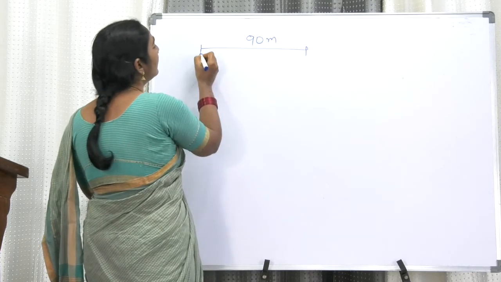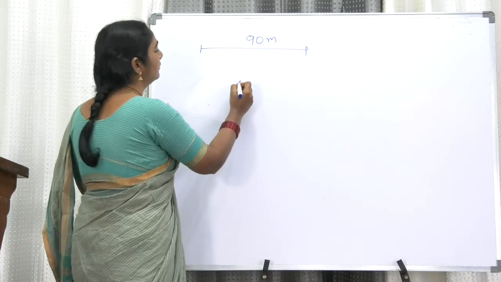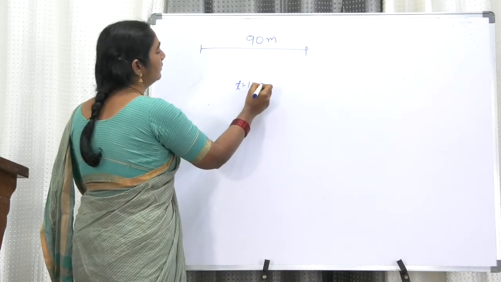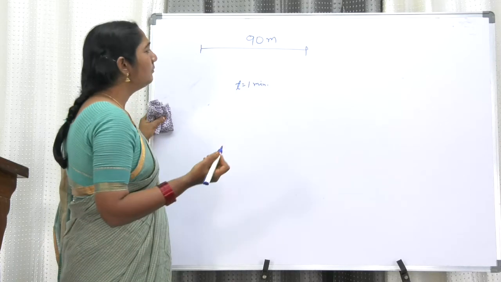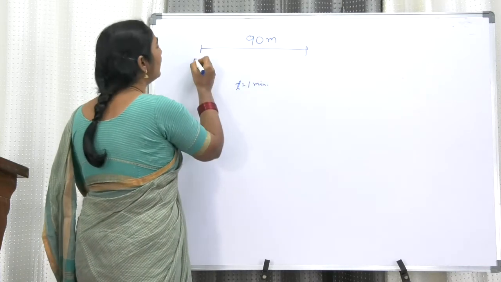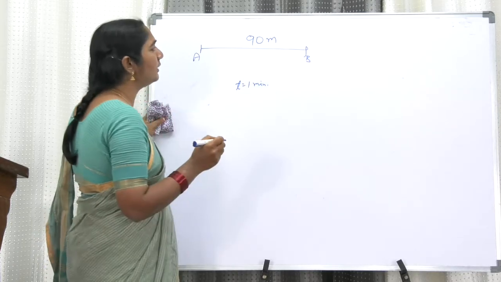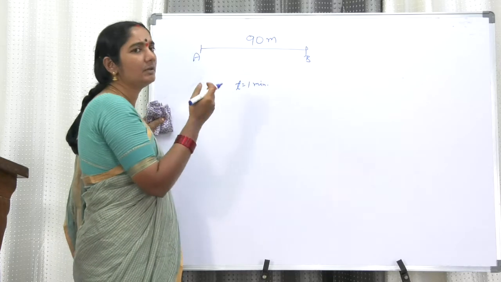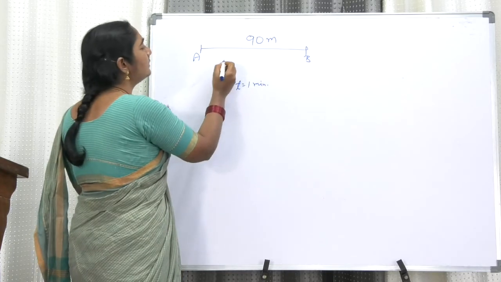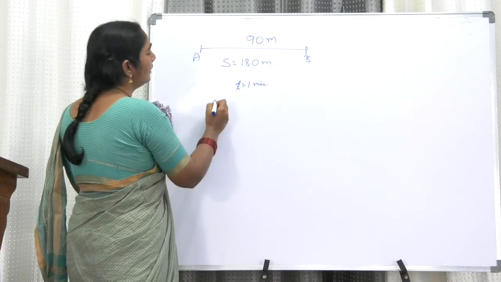She is covering 180 meters in 1 minute by swimming from one end to the other end and back along the same straight line. It means she went from point A to point B, and again came from point B to point A. Then only 90 plus 90 becomes 180. So the distance covered by her is 180. Find the average velocity and average speed.